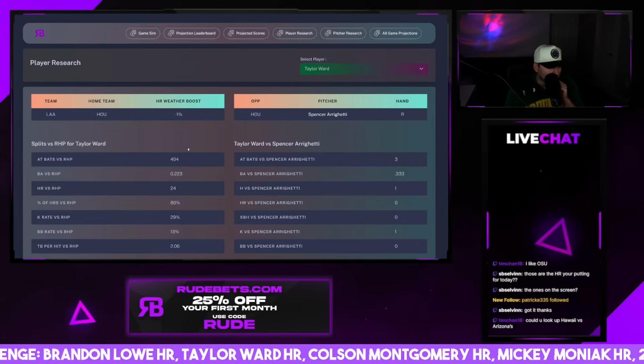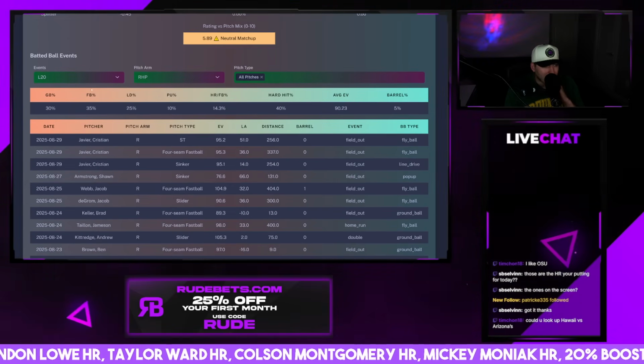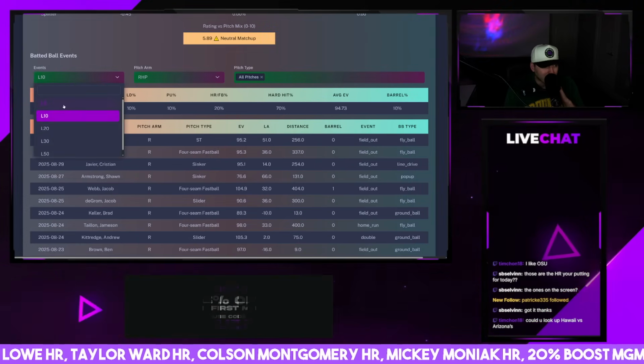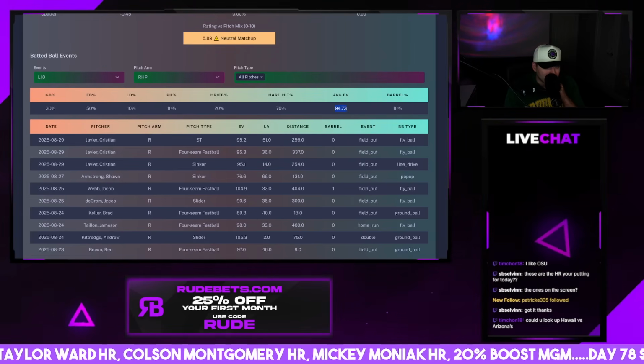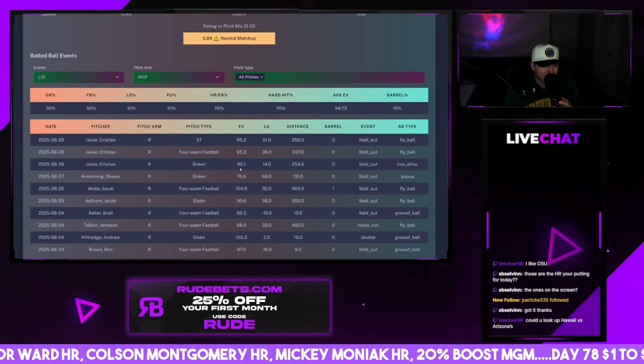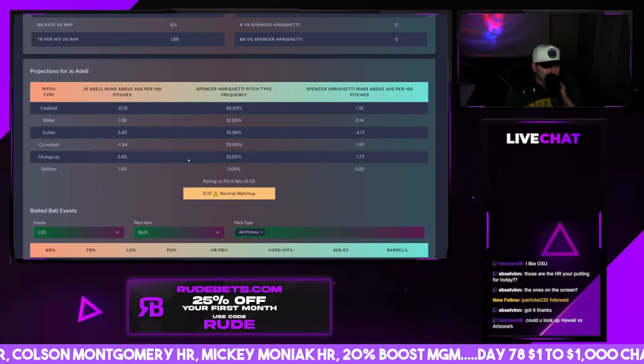I like Taylor Ward. See what he's been doing versus righties recently. 90 average exit velo in his last 20, 94 in his last 10, and 93 in his last 5. So he's hitting it really hard right now versus righties. I like that. Joe Adell, probably pretty similar.